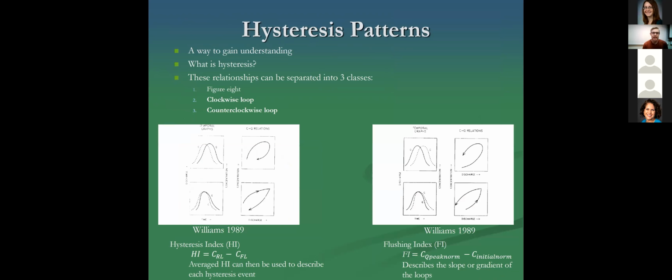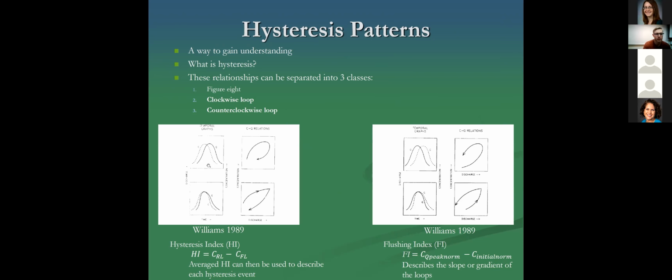So a way to gain insight into the relationships between turbidity and total phosphorus is to look at the concentration discharge relationships that are taking place in the watershed. And a way to do this is using a technique known as hysteresis. Hysteresis is a concentration discharge relationship where the concentration variable differs on the rising versus the falling limb of a hydrograph. These hysteresis patterns generally form loops and are described based on their rotational direction and their magnitude, and include figure 8 shapes, clockwise rotational patterns, and counterclockwise rotational patterns.